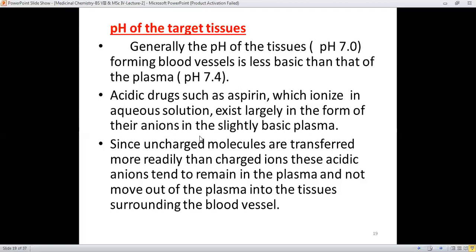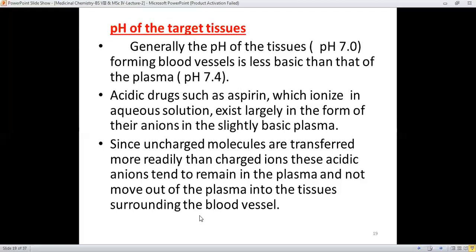And therefore, the acidic drugs such as aspirin, which ionize in the aqueous solution, exist largely in the form of their anion in the slightly basic plasma, because when acidic drugs reach the basic condition, they will definitely ionize. And since uncharged molecules are transferred more rapidly than the charged ones, these acidic anions tend to remain in the plasma and do not move out of the plasma into the tissue which is surrounding the blood vessels.